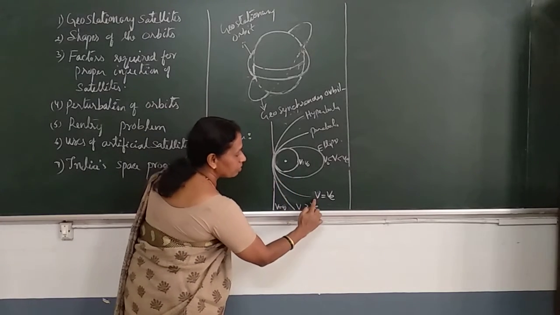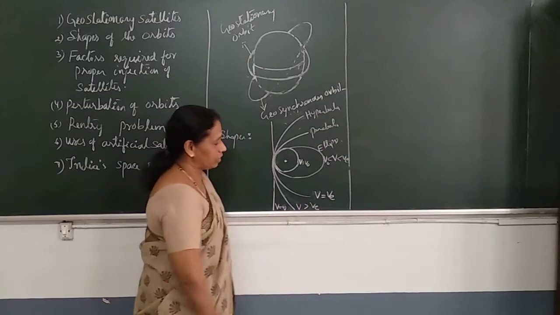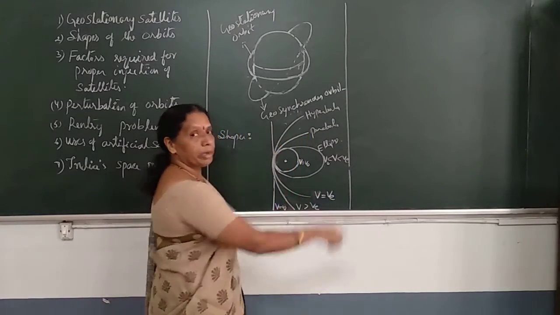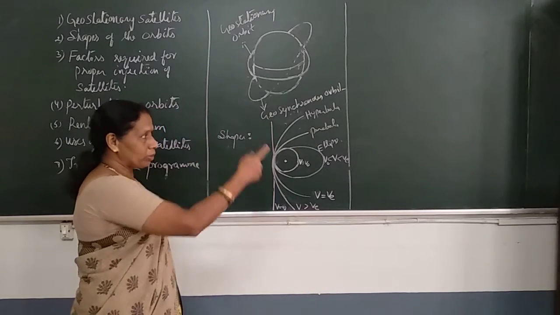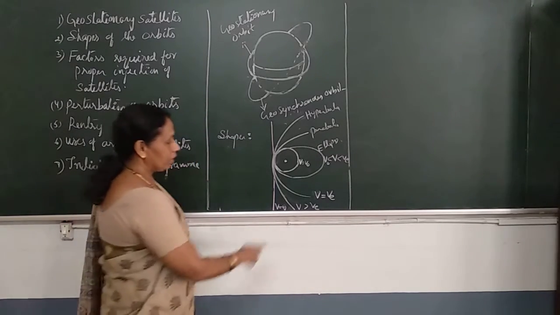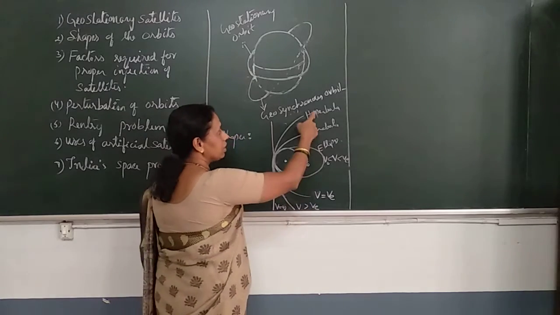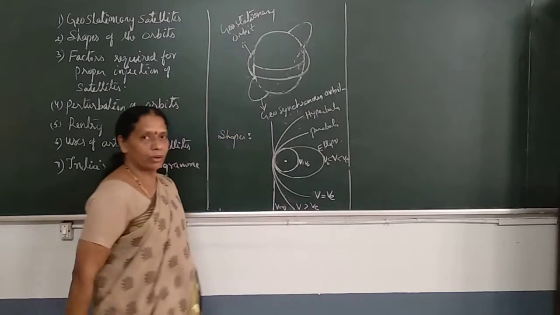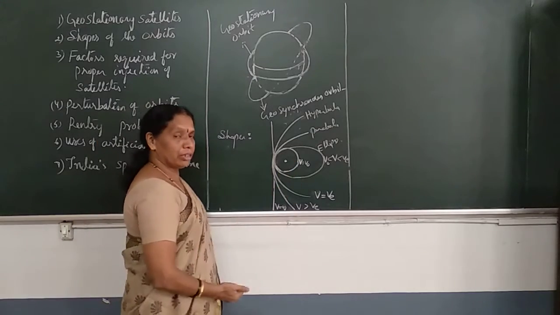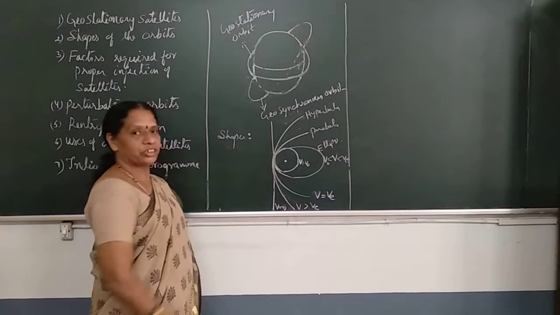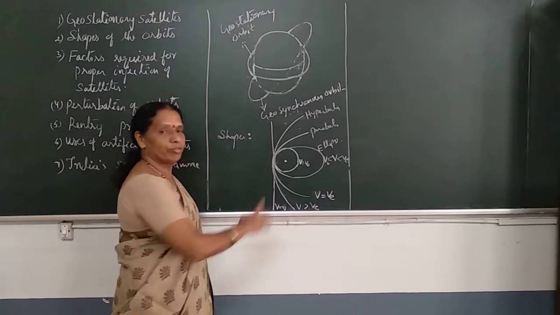Suppose the velocity becomes exactly equal to the escape velocity. When v equals Ve, in that case, the orbit becomes a parabola. The shape of the orbit is a parabola. If the velocity is more than the escape velocity, in that case, the orbit becomes a hyperbola. Further, if the velocity is very high, very much greater than the escape velocity, the shape is a straight line, or v equals infinity.